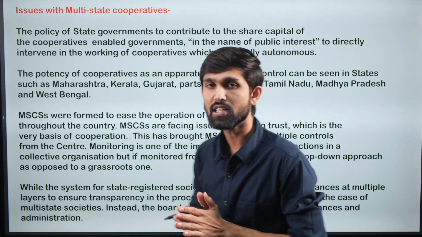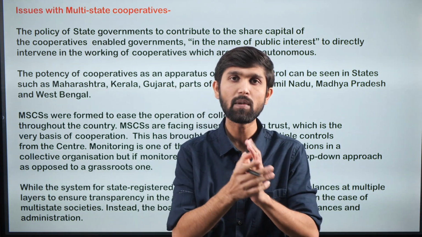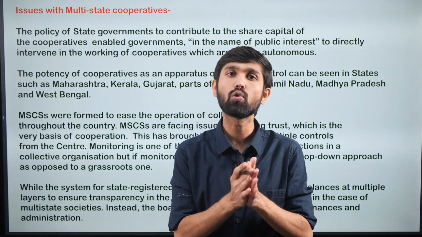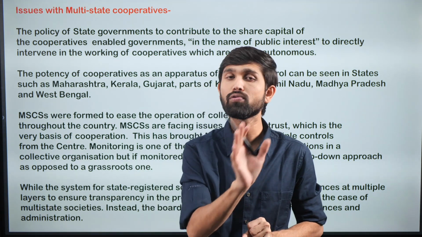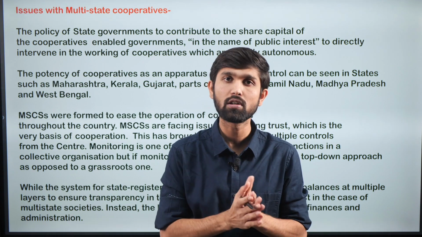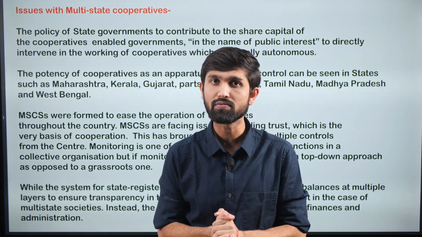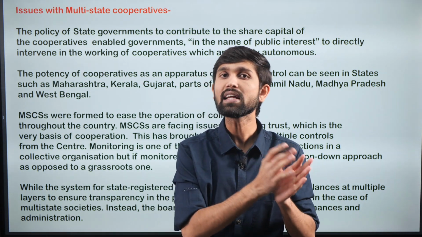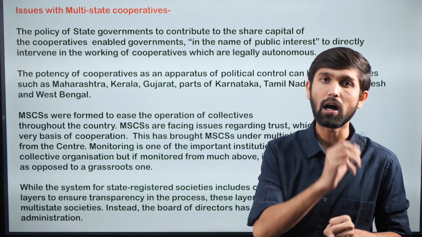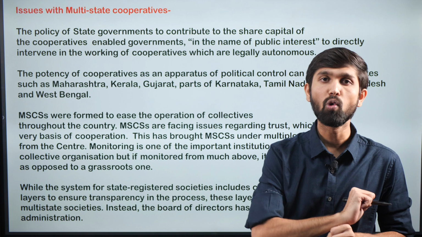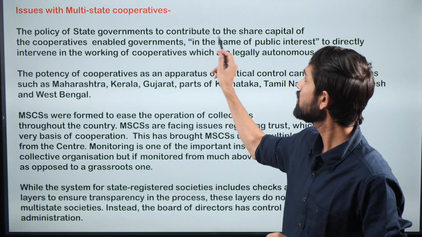Now what are these issues with respect to the cooperative sector? First of all, it is said that these cooperatives were initially brought in to give a sufficient amount of autonomy to the farmers or workers who were becoming members of these cooperatives. But adding government regulation to it mostly resulted in more control over them, and it did not give a good result.